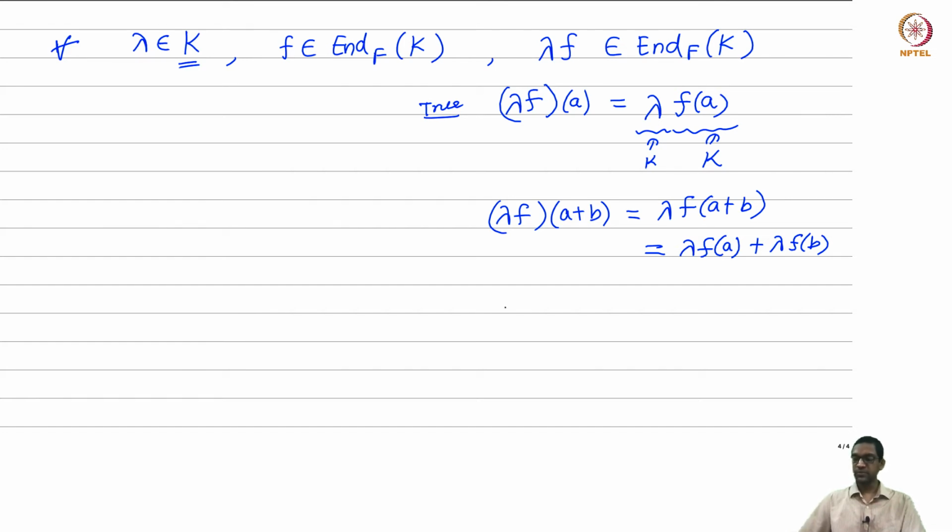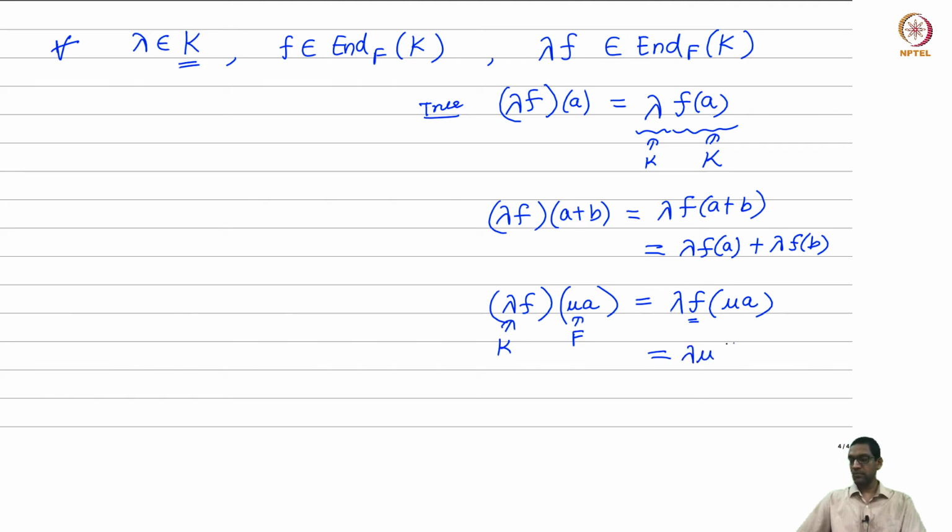F was linear over the base field. And similarly, if I take lambda f, I need to check linearity over the base field. If I multiply it by some element mu from the base field, where lambda is from the bigger field K, I need to check whether I can pull the mu out. First, by definition, this is lambda f of mu a, and the map f is a linear transformation, which is F-linear over the base field, so I can pull the mu out.